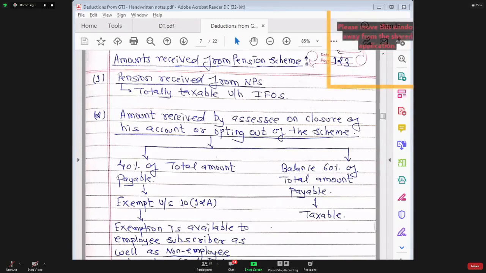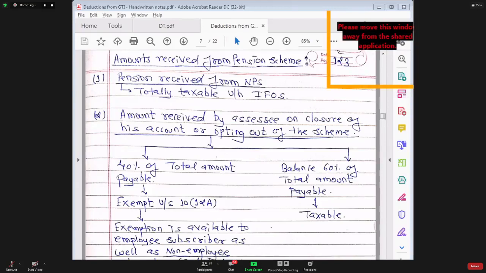Okay, let us now proceed further with our discussion. In this section 80CCD, we have discussed the tax treatment of employee's contribution as well as employer contribution, and this discussion is entirely from the point of view of the employee. Now we move on to the second part of our discussion. After the employee retires, he is going to receive pension from this scheme. Will that pension become taxable? After the retirement, the employee will receive monthly pension. Will that become taxable?